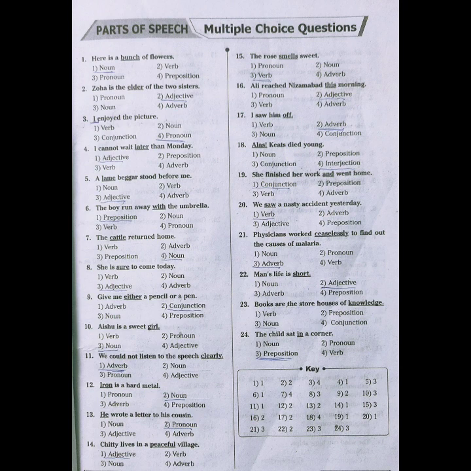Now come to the 15th one. The rose smells sweet. Here the word smells is underlined. Options are pronoun, noun, verb, adverb. Here the rose is the subject, smells is a verb. Smell, smells. Smell, smelt, smelt. With the help of these clues we can say that smells is nothing but a verb. Therefore the correct answer is 3.